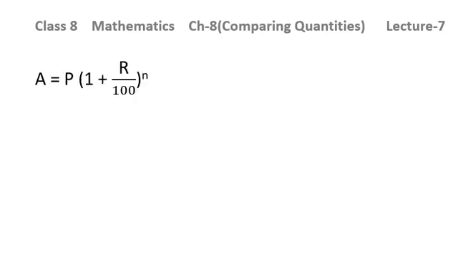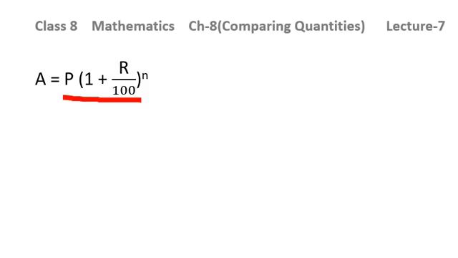So this is the formula to calculate amount. We know amount is principal into 1 plus r over 100 raised to the power n. Dear children, here in this formula I have already solved rate and time because it was being compounded half yearly. If you are not solving it in advance, then you can use the formula amount is equal to P into 1 plus r over 2 into 100 raised to the power 2n.